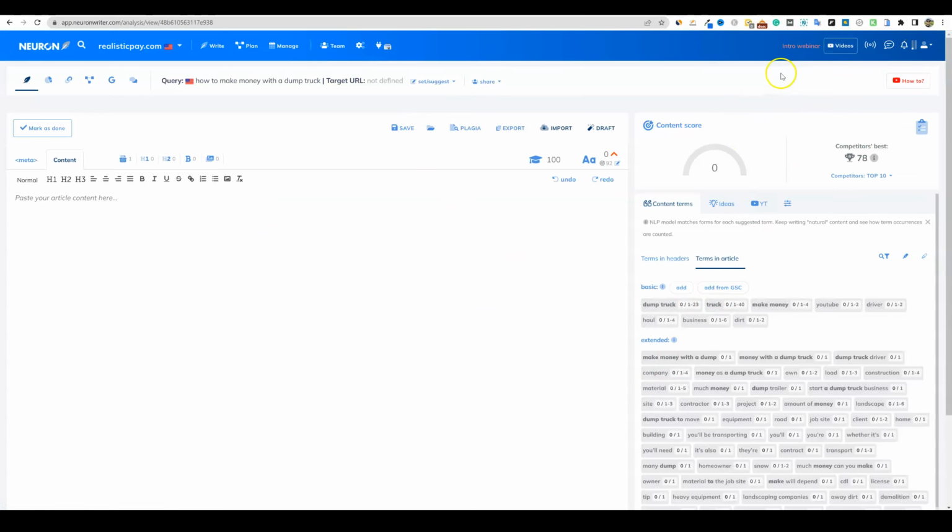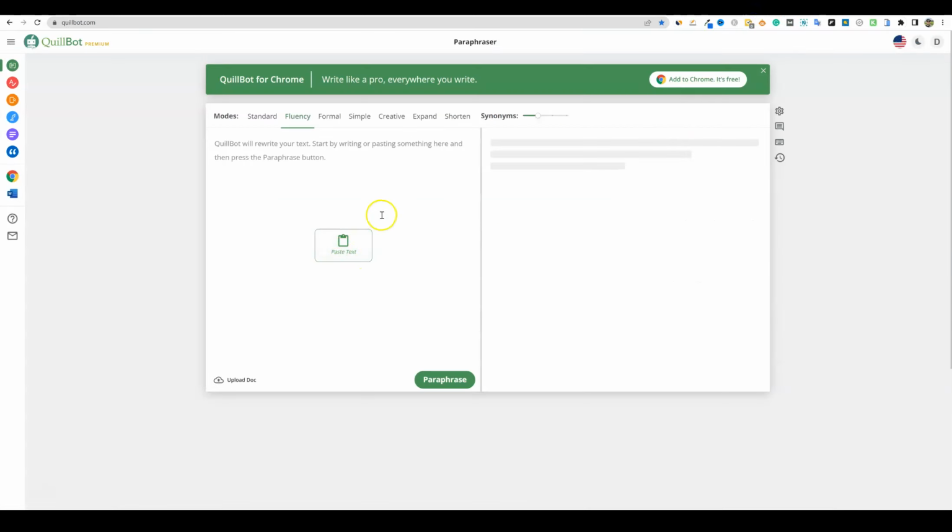Well, we're going to go over here to Quillbot. You can use Spin Rewriter or Quillbot because we already have the content, right? So you can choose any one of these. I'm going to go with a low setting. We just want to change this just a little bit, right? So I'm going to go with the first setting over here.